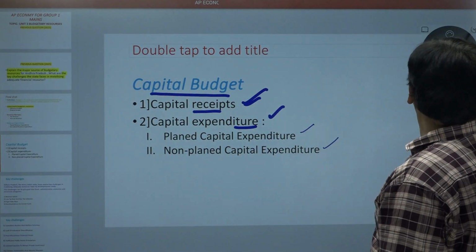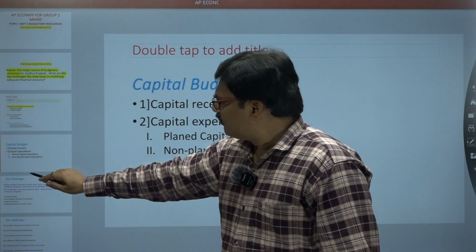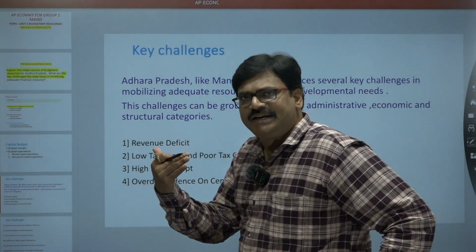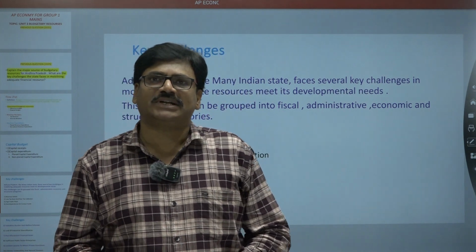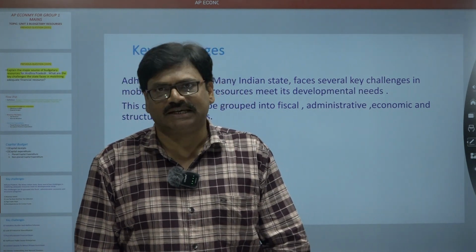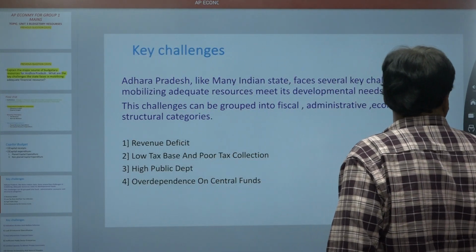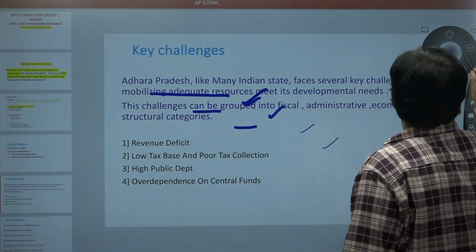After that, this is only a flow chart. Then the first part is over. Second part of the question: key challenges. You write and observe what the key challenges facing the adequate funds are. That is part 2.